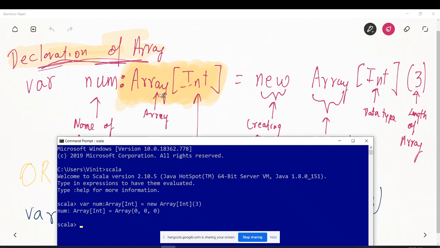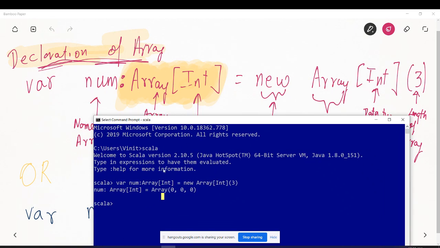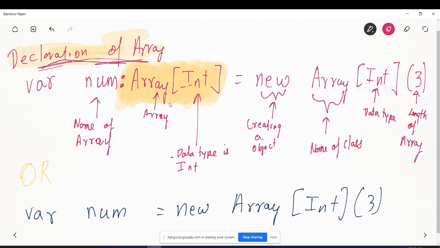So it created a new array. The name of the array is numArrayInt, and since it is an integer array, it initialized it with zeros. As I said, there is no need to write this part, whatever I have highlighted, because that is a redundant part. So we can also remove it and create an array, and it does the same thing. So writing this part is optional. Even if you don't write it, it's totally fine. So we have done this.